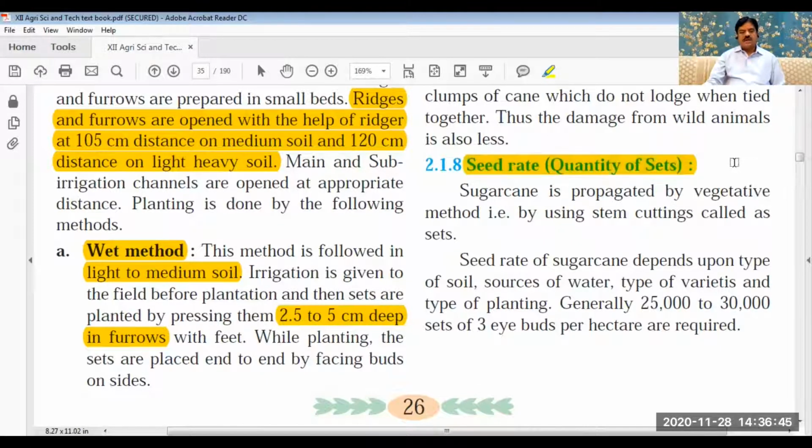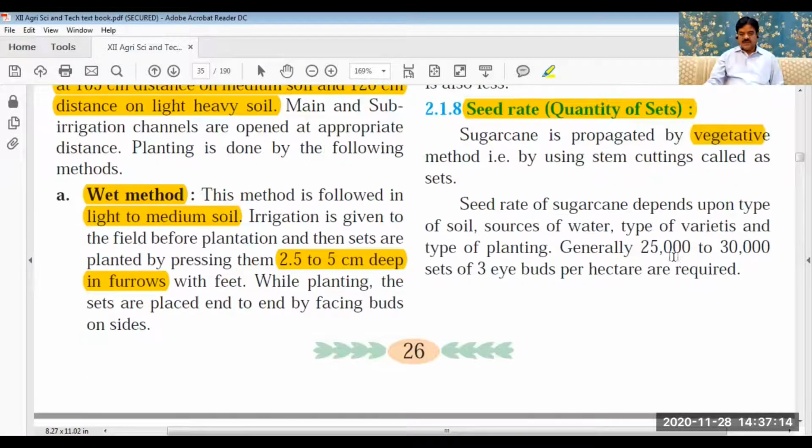Seed rate. Actually, there is no seed in sugarcane. In some varieties, seeds are produced, but these seeds are not used for sowing because sugarcane is propagated by the vegetative method, meaning by using stem cuttings. So though it is called seed rate, it is actually set rate. Now, what should be the quantity of sets we require? 25,000 to 30,000